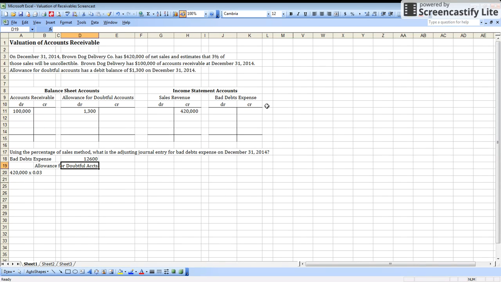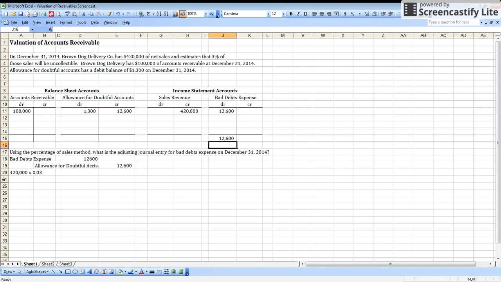Now, because bad debts expense is an expense account and a temporary account, there is no balance in bad debts expense when we do this adjusting journal entry. Bad debts expense would have been closed at the end of the last period and it has a zero balance. So it's very simple. We want our bad debts expense to equal $12,600, and so we simply do an adjusting journal entry where we debit bad debts expense for $12,600 and we credit allowance for doubtful accounts for $12,600. And at this point, our balance in bad debts expense is $12,600.